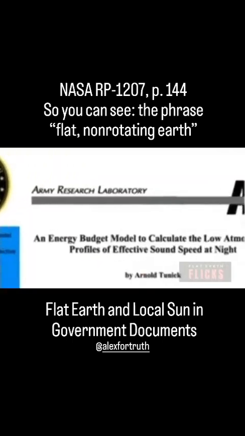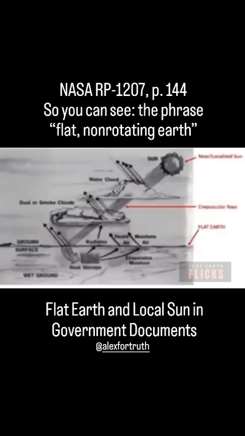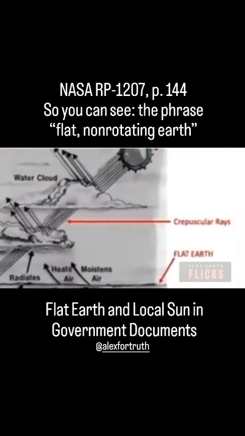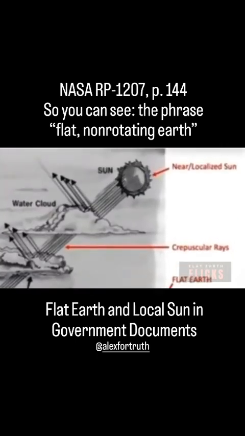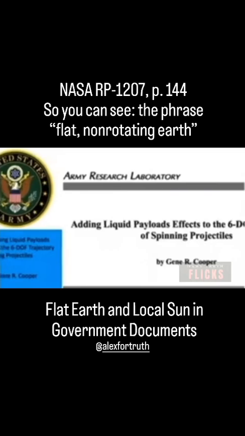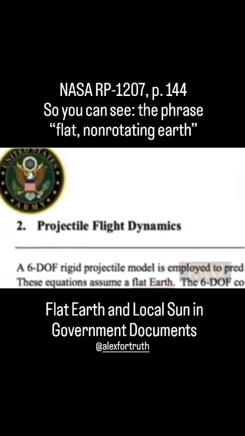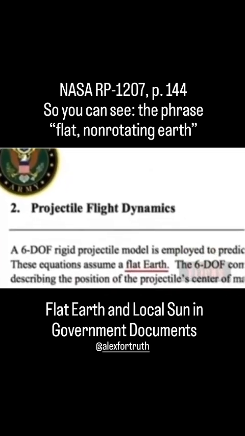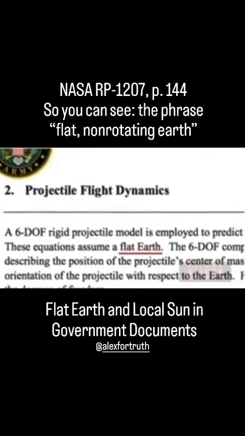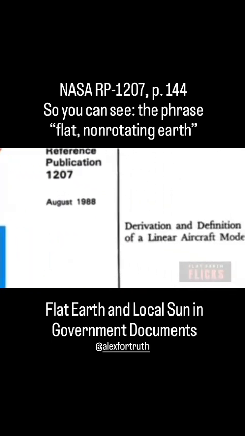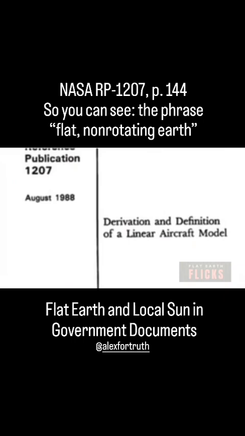In another Army Research Laboratory document, it depicts a diagram showing a flat Earth, crepuscular rays that we mentioned earlier, and a near and localized sun. Here's another document on projectile flight dynamics, and the equations in the document assume a flat Earth. Here's a NASA document on the derivation and definition of a linear aircraft model.